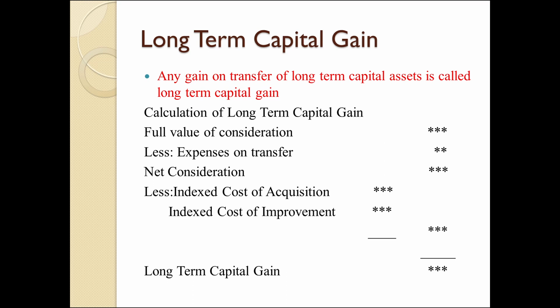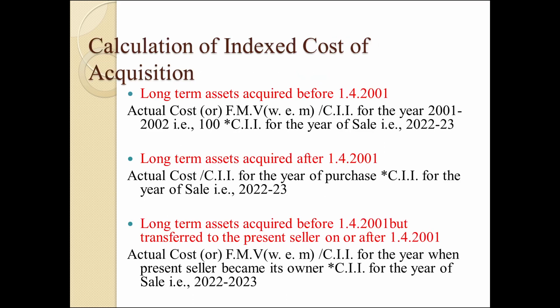For calculating indexed cost of acquisition, we have to categorize the assets based upon the purchase of the asset. First, the asset acquired before 1/4/2001. Second category, a long-term capital asset acquired after 1/4/2001.